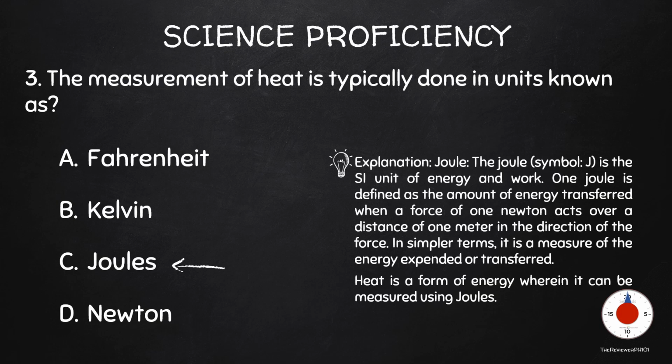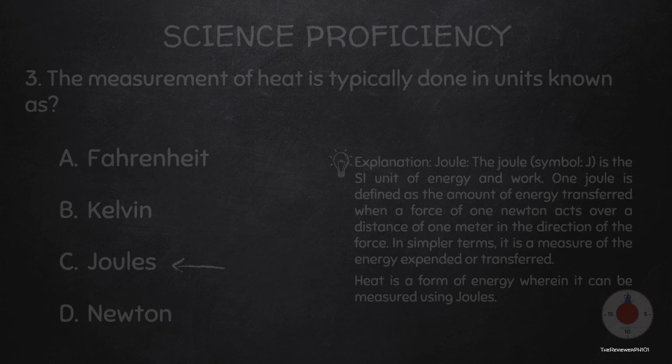Explanation: joule. The joule, symbol J, is the SI unit of energy and work. 1 joule is defined as the amount of energy transferred when a force of 1 Newton acts over a distance of 1 meter in the direction of the force. In simpler terms, it is a measure of the energy expended or transferred. Heat is a form of energy wherein it can be measured using joules.